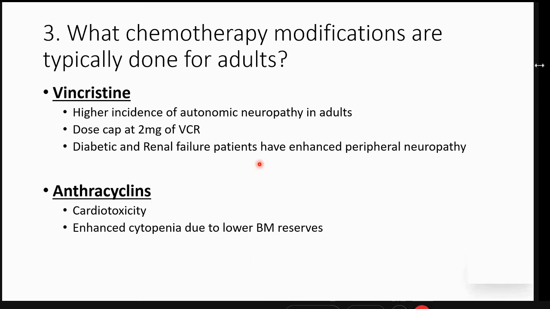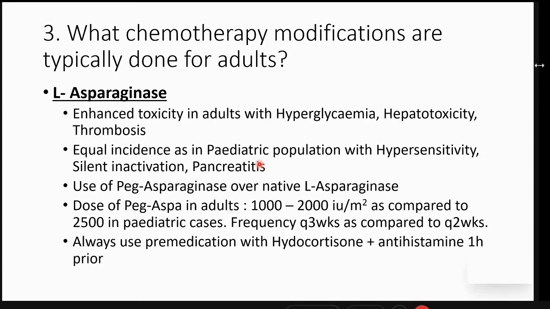Anthracycline, again, because of some inherent underlying cardiac dysfunction, the doses are compromised, and there is enhanced cytopenia due to lower BM reserves in an adult. Very quickly, we land up compromising the dose of anthracyclines by the second or third week of induction in our patients of adult ALL.